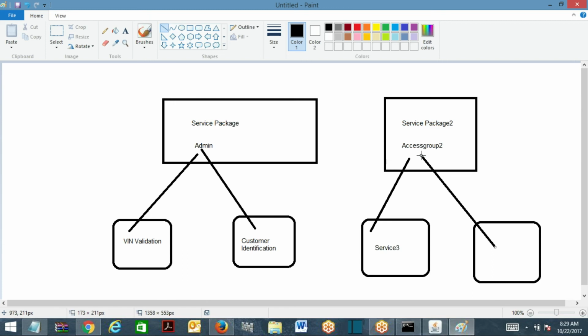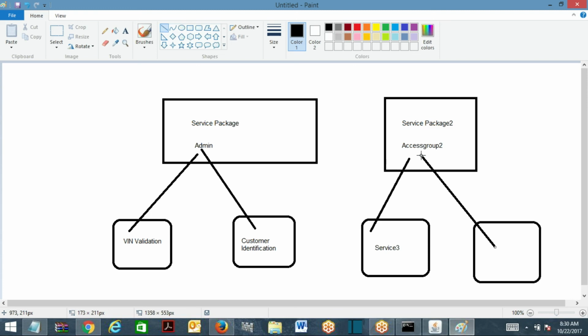which defines the access group, and the services connected to this package will run on the access group specified in the package rule. Is this clear, everyone? Okay.